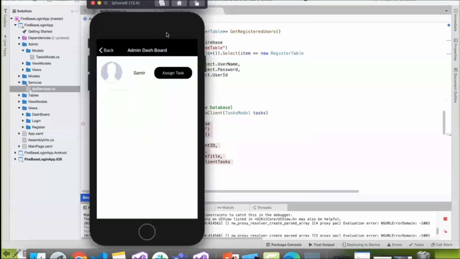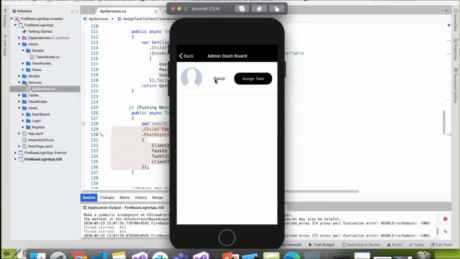Now you can see here Samir was the user, that employee which was going to be assigned the task. So let me assign that user. Let us suppose Samir is a user, an employee. I'm going to give him a morning task. Okay, so these are the morning tasks. And how many tasks are assigned to Samir during the morning?